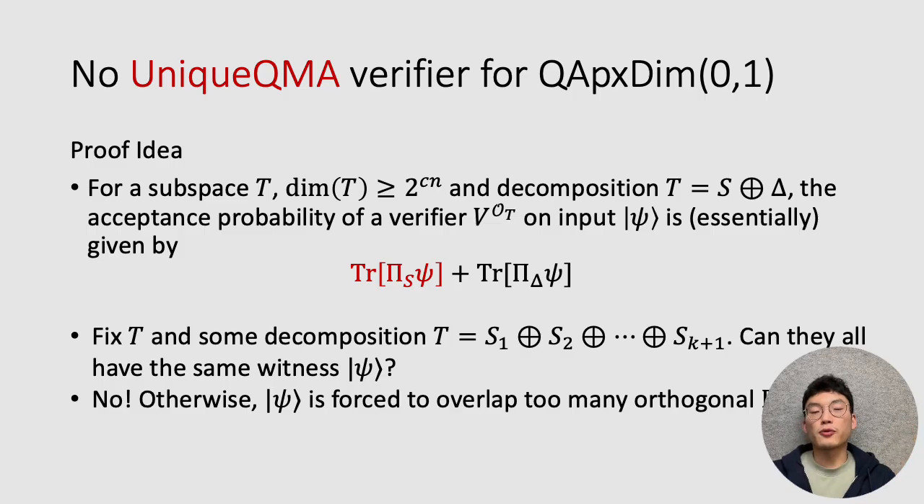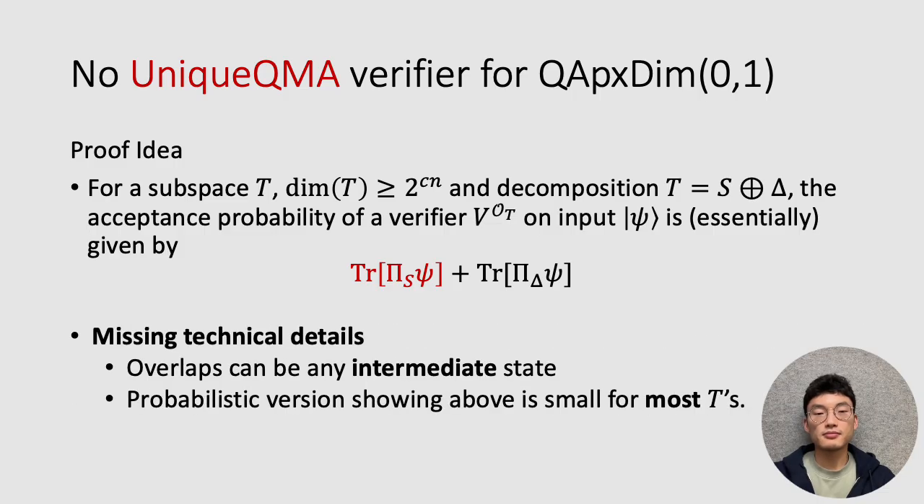If psi is a good witness for S_i, this means that psi morally has good overlap with pi S_i. However, all of the S_i are orthogonal, and as long as we pick k to be sufficiently large, this unit vector, this norm 1 vector psi, can't have good overlap with every single one of these k many S_i. As a result, we'll be able to fix one of these S_i which has this small overlap and take it to be our original S. And with this procedure, we can also bound the first one as well. Again, this is missing a bunch of technical details, but for full details, please consult our full paper.